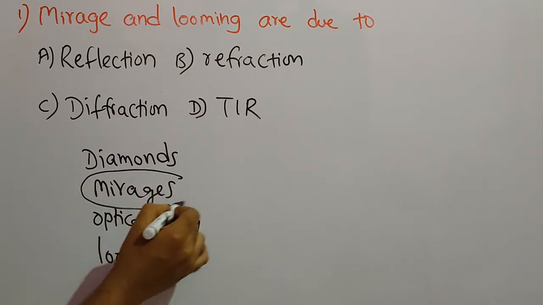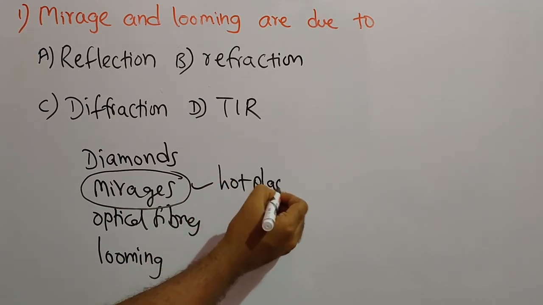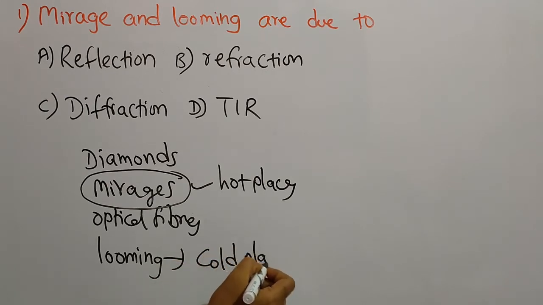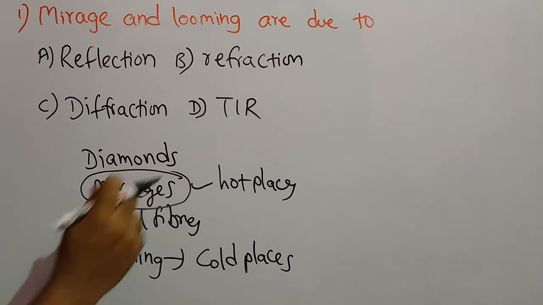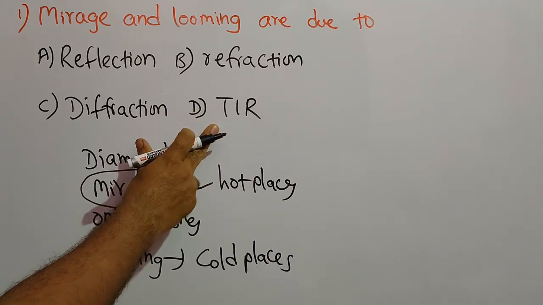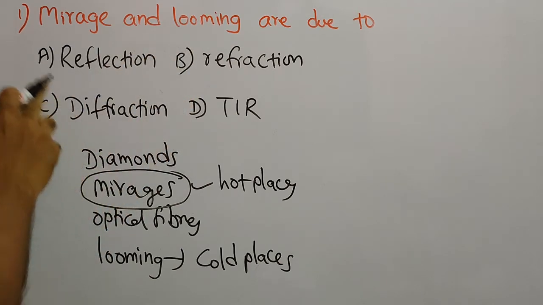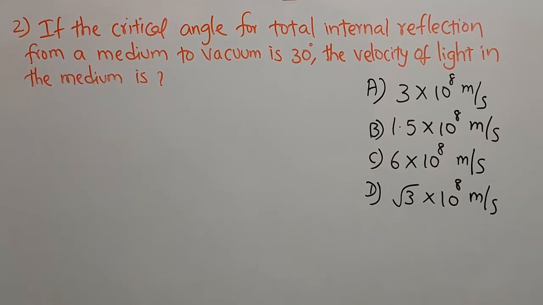Mirages, it is an illusion effect which is seen at hot places, and looming, it is also optical illusion which is seen in cold places or cold regions. So all these are the effects of total internal reflection, but not of reflection, refraction and diffraction. So the answer for this question is total internal reflection. Let us see second question.